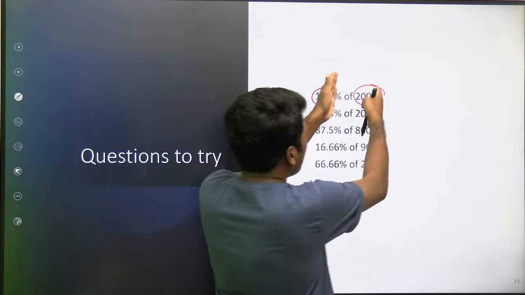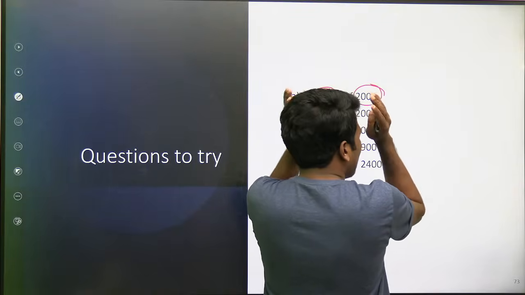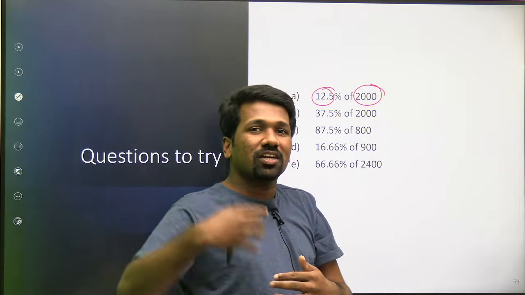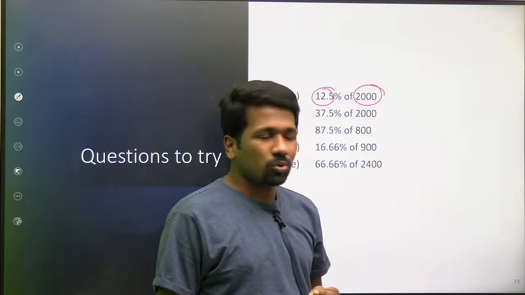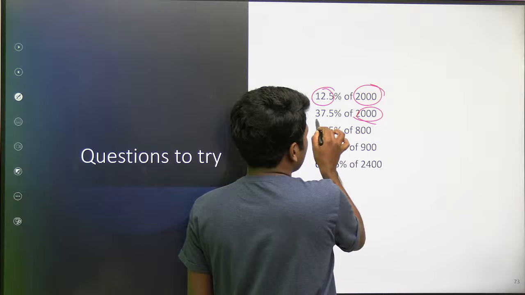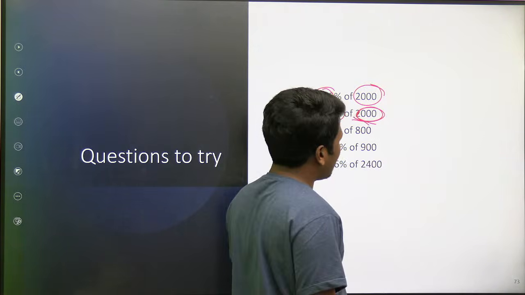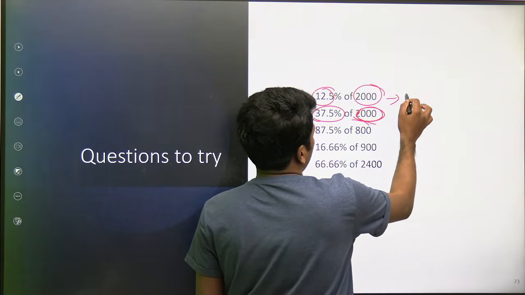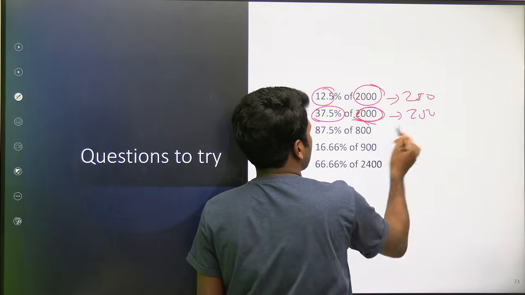So 2000 को भी I can split. 1000 था तो 125 because 100 है तो 12.5, 1000 है तो उसका 10 गुना 125 हो गया. So 2000 है तो 125 का double 250. That is another perspective. Similarly here also, if it is 1000 it will be 375. 2000 means 375 double 750. That way also you can think. But if you are not at all getting that way, 12.5 we already found it is 250. 250, 250, 250, 750. ऐसा भी कर सकता है.